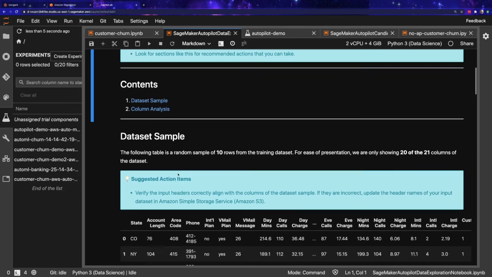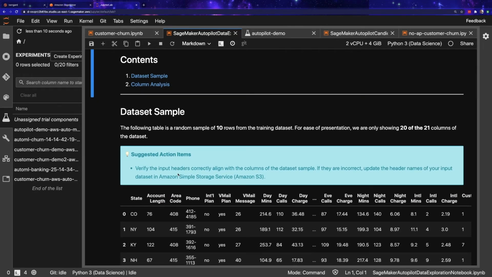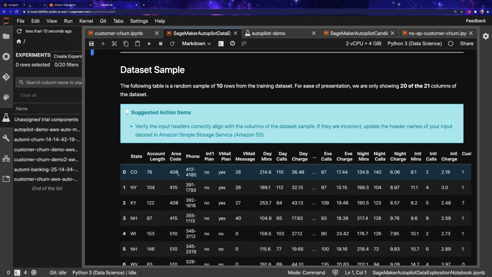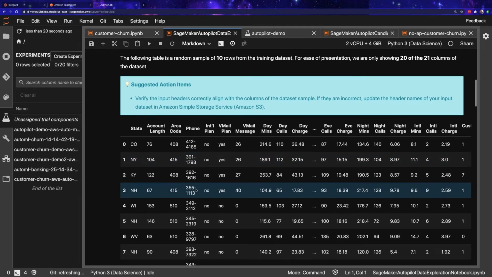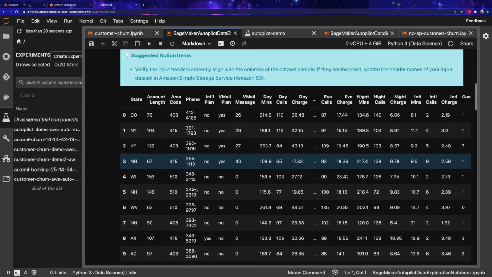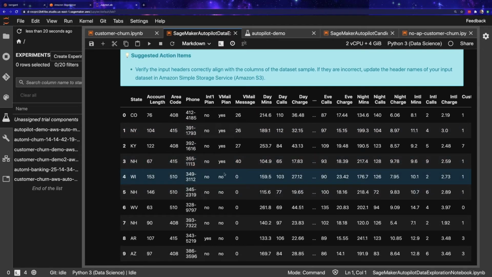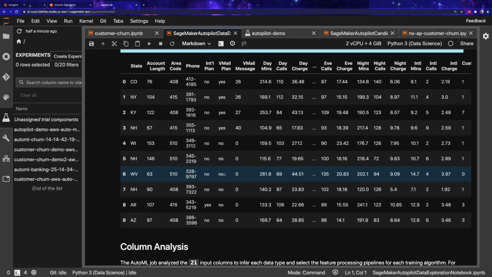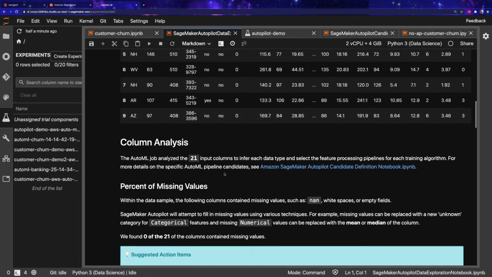It recommends things that you can do throughout your data set to help prepare it and better improve your model performance. First, it shows us that our data has loaded in correctly. As you see, this table looks very similar to one I showed you before. That's a good thing. That means that we properly passed our data to our training algorithms.